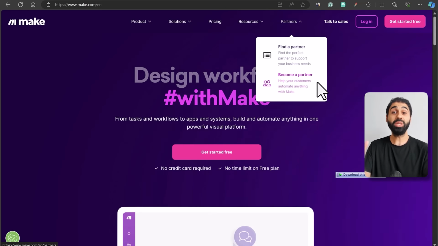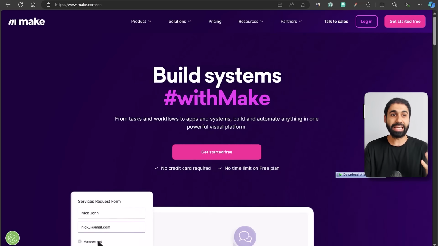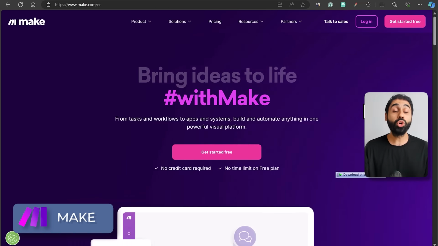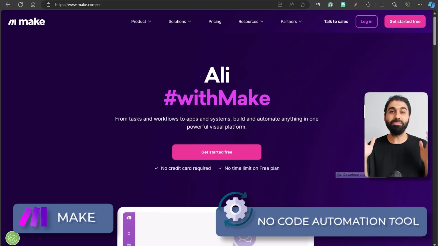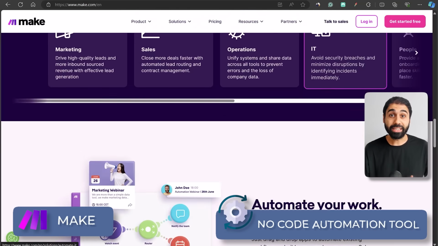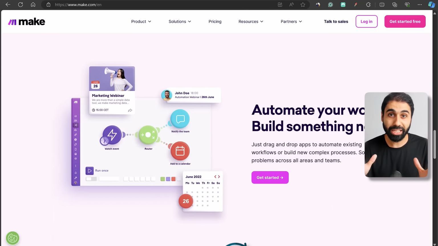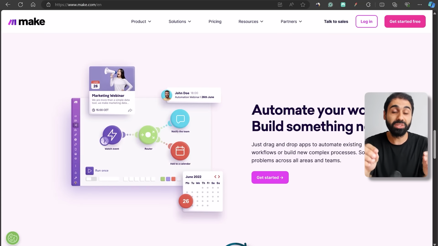So first we need a tool to build this system. And one of the best is Make, a no-code automation tool that helps you build any system you want. The best thing I love about Make is that it's fully customizable. And this is the core idea behind generating the income stream, as you will see in a little bit.